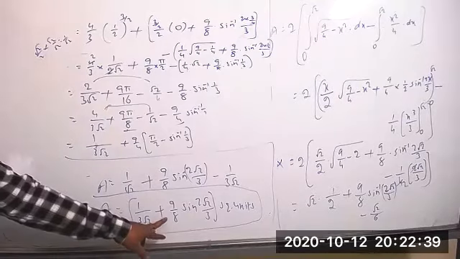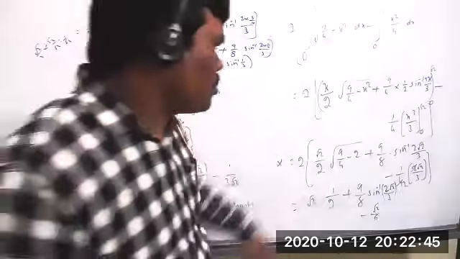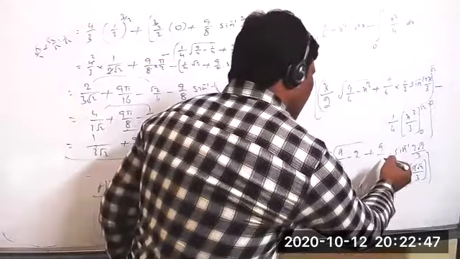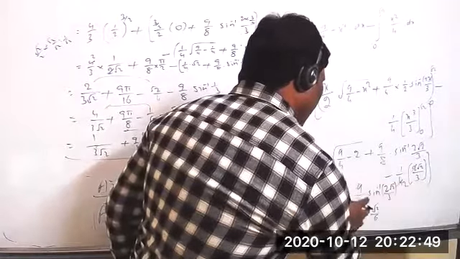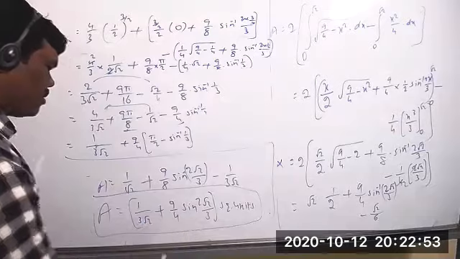But this is 9 by 8. When you multiply this by 2, we should get this 8, you can write now. Here you can write 9 by 4 only. Yes, correct. The 9 by 4. Okay.